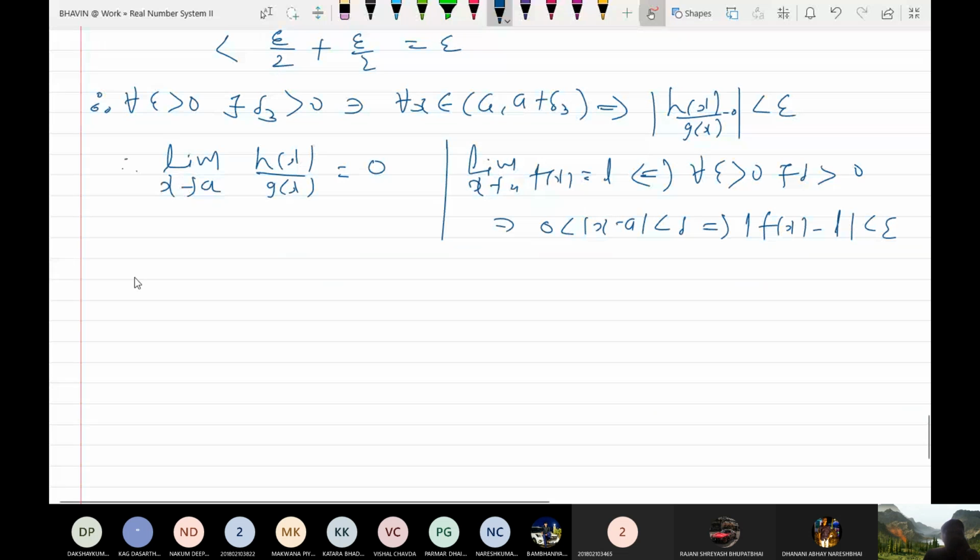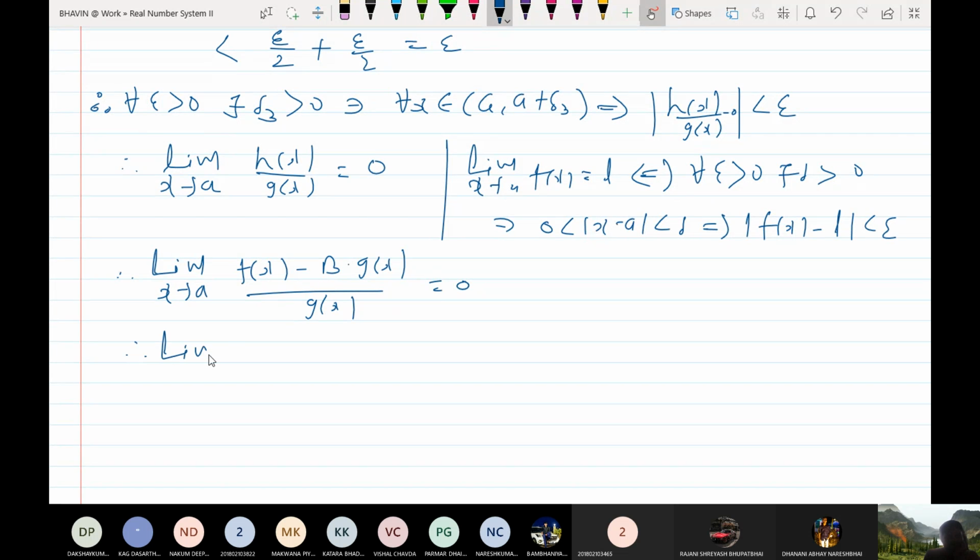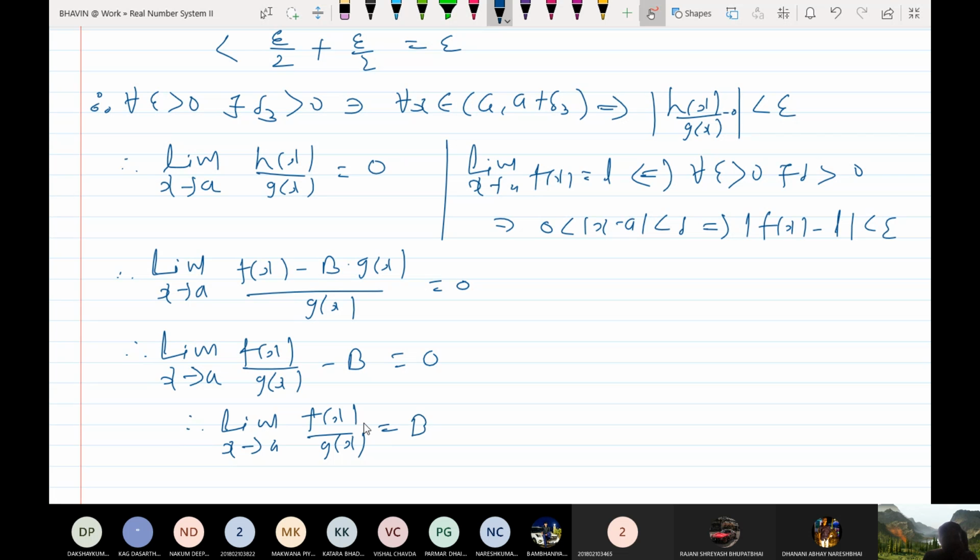Now put the value of h(x). What is h(x)? f(x) minus b times g(x). So the limit as x tends to a of f(x) upon g(x) is equal to b.